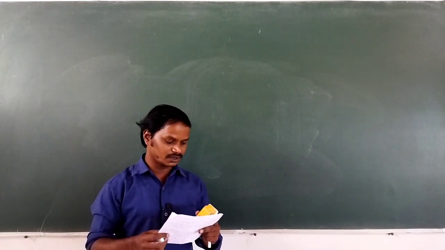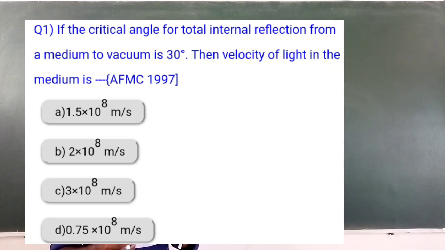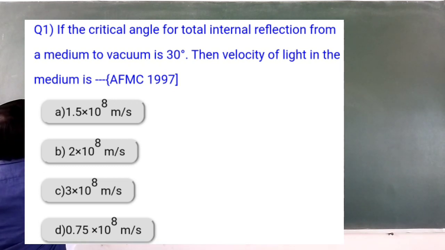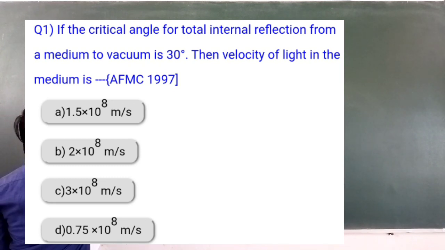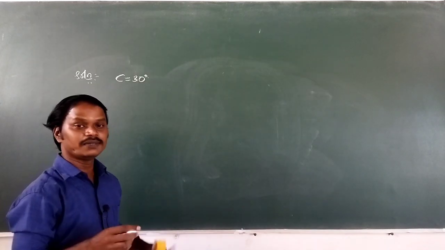Then what is the given question? If the critical angle for total internal reflection from a medium to vacuum is 30 degree, critical angle given. Solution for the given question. So critical angle, how much given? That is 30 degree. Now, the velocity of light in the medium is here.